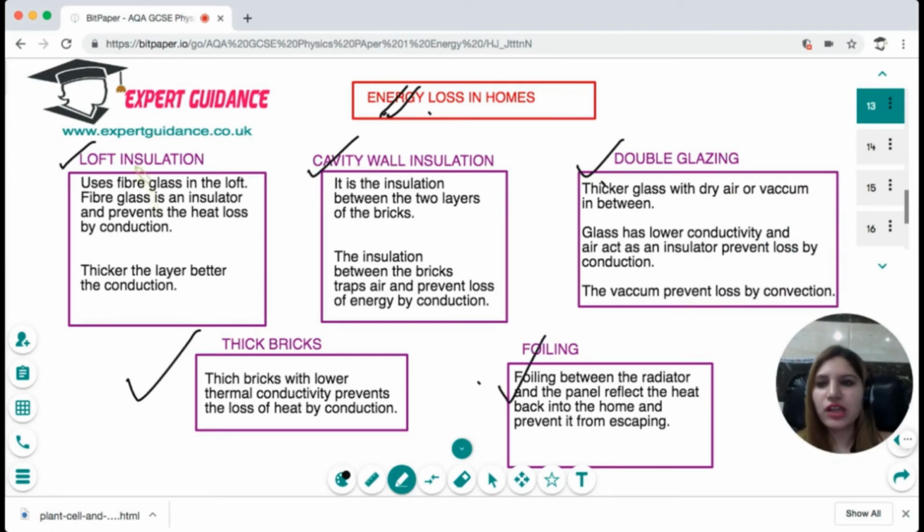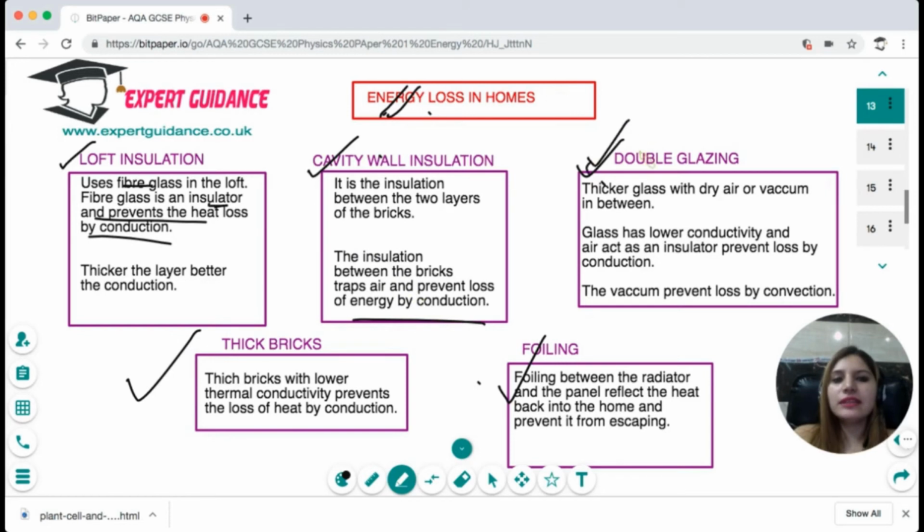Now, what is loft insulation? In loft insulation, we use fiberglass in the loft. Thicker the fiberglass, greater is the insulation. Fiberglass acts as an insulator and it prevents heat loss by conduction. In cavity wall insulation, in between the two layers of brick, there is air that gets trapped, and the air is an insulator and it prevents the energy loss by conduction. So in cavity wall insulation, we put the insulation between the two layers of bricks.